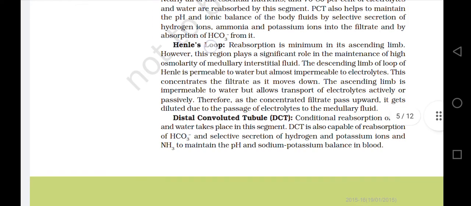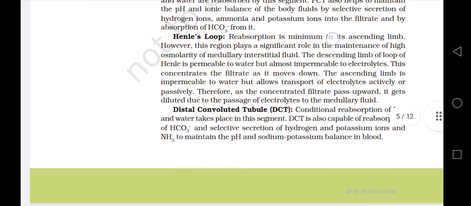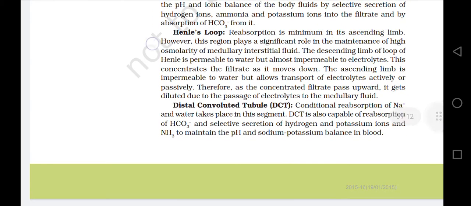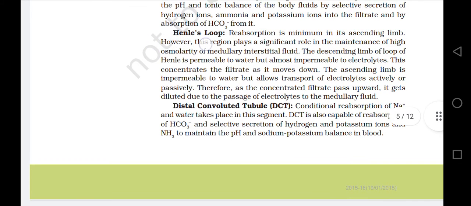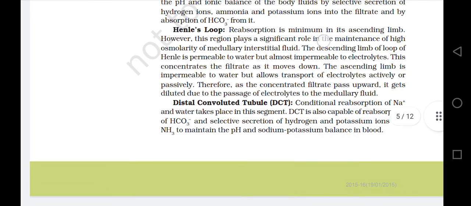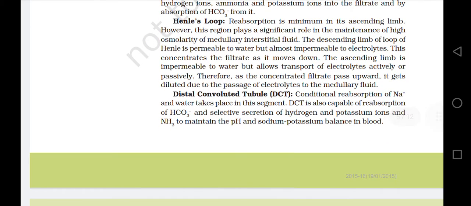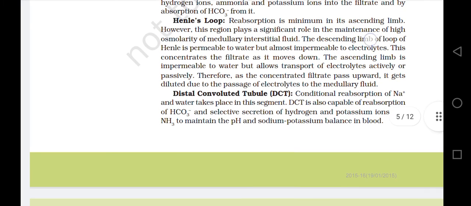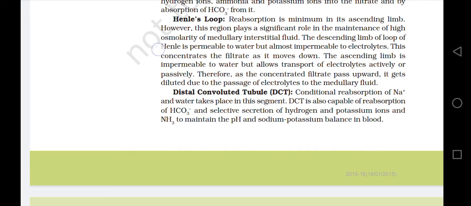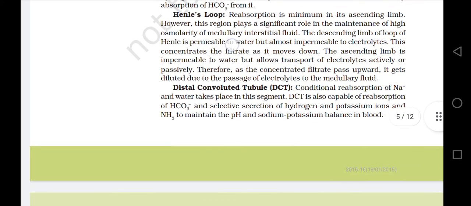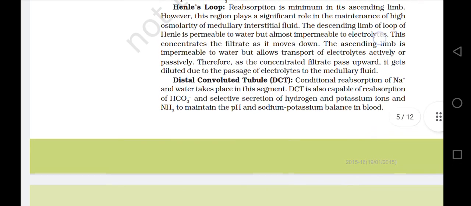Henle's loop. Reabsorption is minimum in its ascending loop. However, this region plays a significant role in the maintenance of high osmolarity of medullary interstitial fluid. The descending limb of the loop of Henle is permeable to water but almost impermeable to electrolytes.